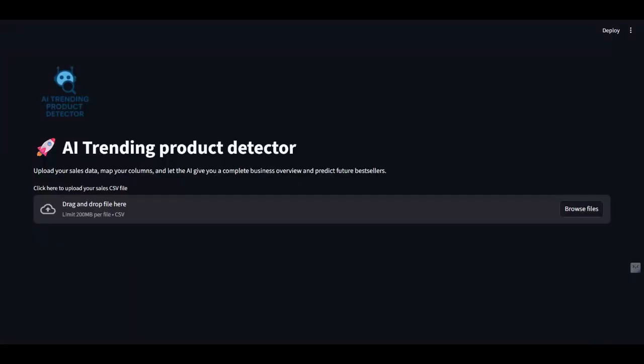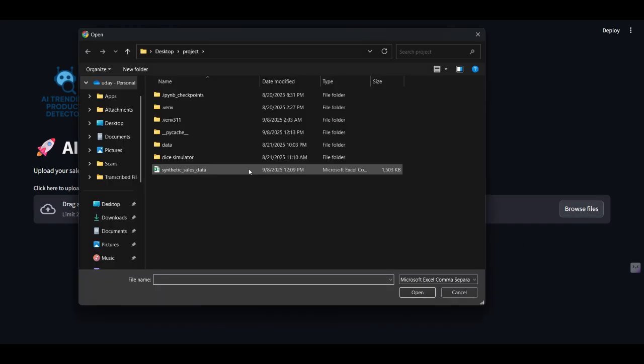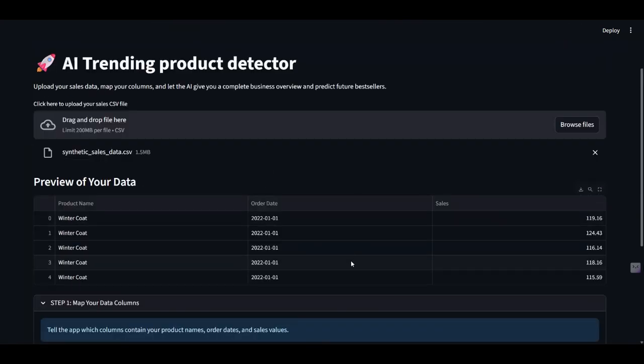Let's walk through how it works. This is the main page where you can upload your sales data. I'll start by uploading a sample sales CSV file. Okay, I browse the file, I upload the file. As you can see, the app immediately shows a preview of the data, so I can verify it's correct.